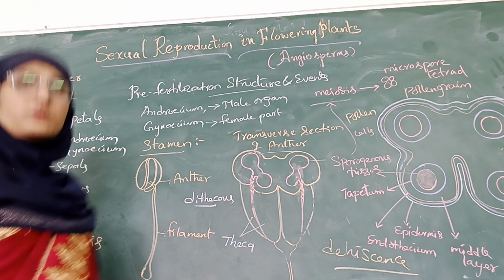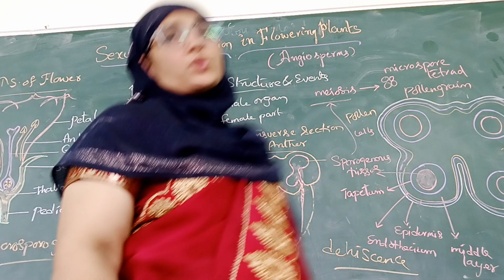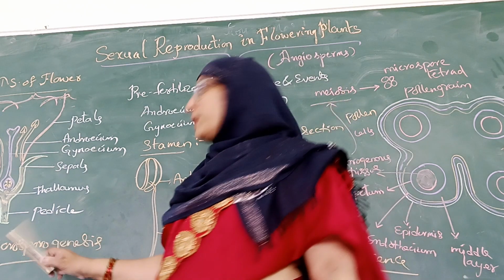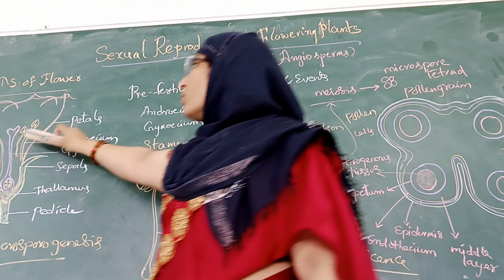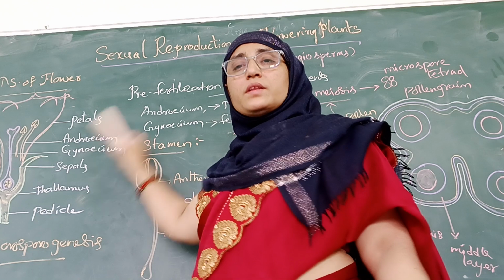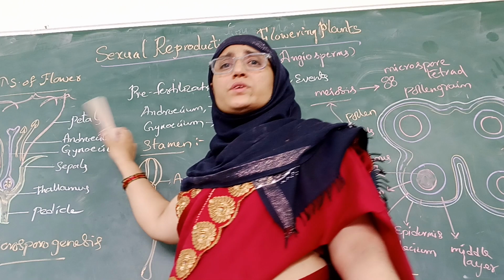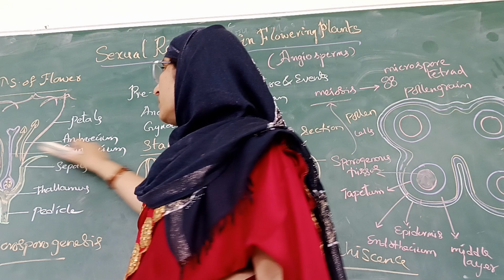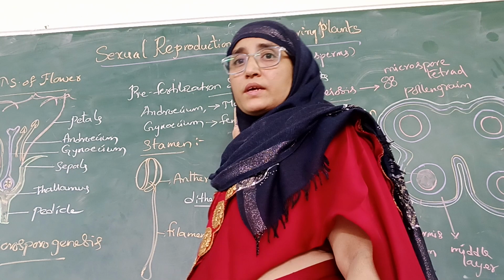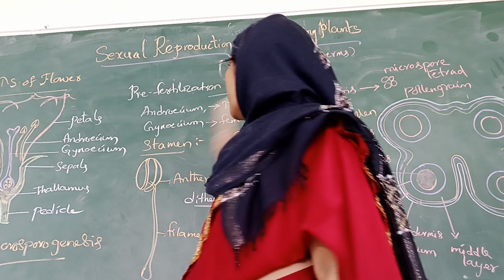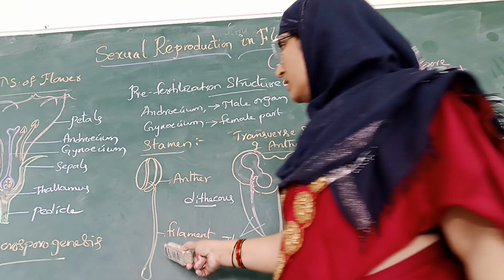Okay, let's recall the content. First, a flower in a plant is called the sexually reproducing part of a plant, and a flower shows 4 different whorls, of which 2 whorls are considered the most important, which take part in the sexual reproduction of a plant. Those are the androecium and gynoecium. Androecium is called the male part of a flower, and the gynoecium is called the female part of a flower. Androecium is nothing but the stamens; all the stamens in a flower are called the androecium.